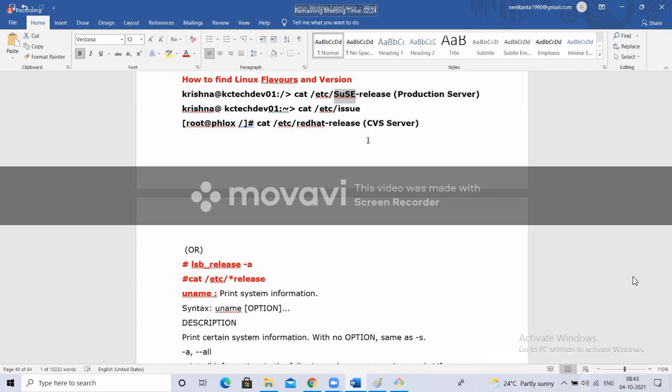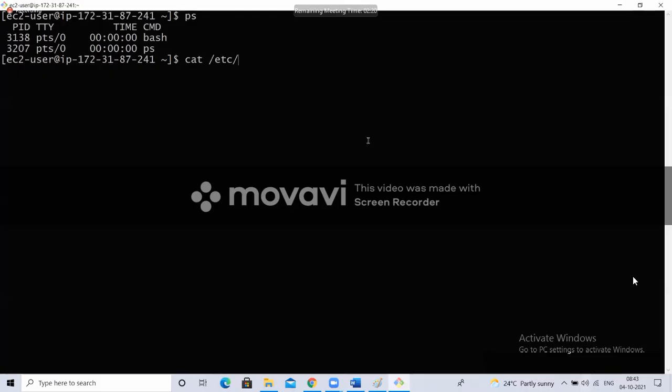So that file will have the hyphen release extension for sure. Now, how can I print that file? I want to print star hyphen release. Why am I using star hyphen release? I don't know whether this is Red Hat Linux or SUSE or Ubuntu, whatever it is. But I know that under the etc directory, with that distribution name, a hyphen release file is there. Hyphen release is common, so I'm printing like this.